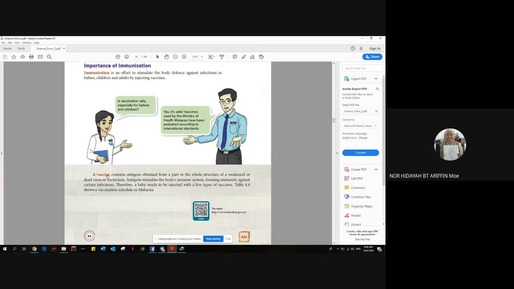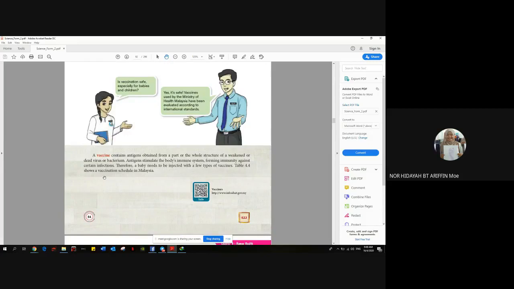So inside the vaccine kita ada bakteria virus yang telah dilemahkan ataupun yang telah dimatikan. So tak bahaya, not harmful to our body because the vaccine is actually weakened or dead.